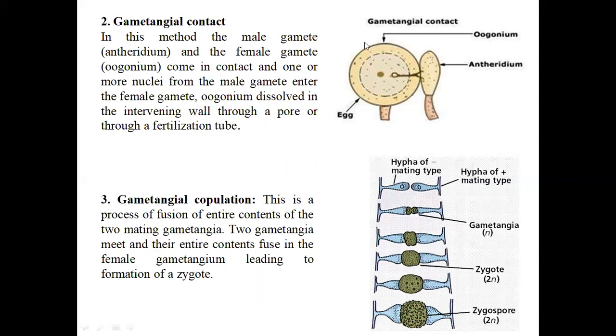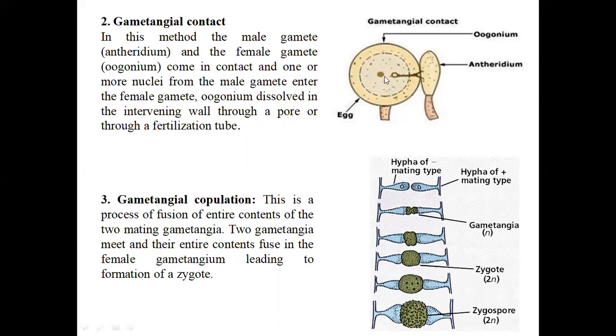You can see here a bigger female oogonium having the female nuclei, and the antheridium, the male gamete, comes in contact with it, where one pore or dissolving fertilization tube develops at the point of contact, and the male nuclei migrate from the antheridium to the oogonium, from male gamete to female gamete, for zygote formation or further fusion of the male and female gamete.